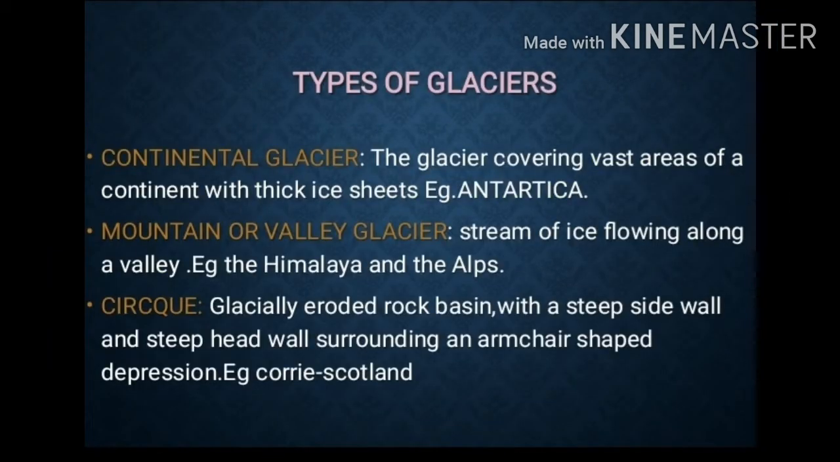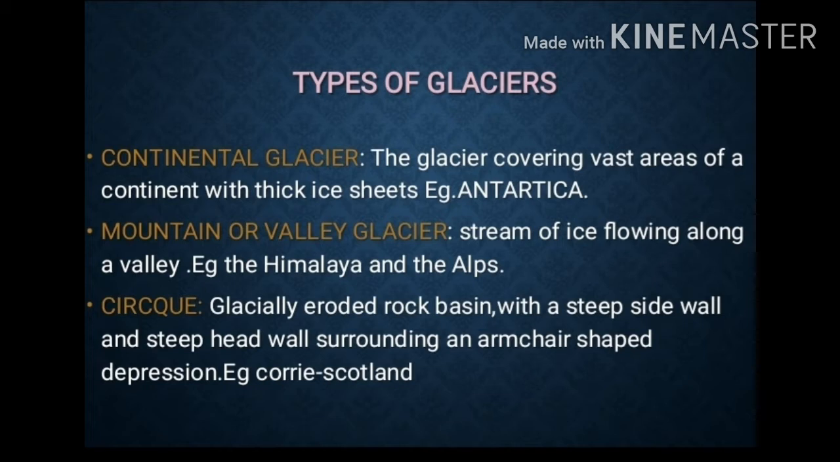Types of glacier. Continental glacier: a glacier covering vast areas of a continent with ice sheets. So a continent covered with ice sheets is called a continental glacier. Example, Antarctica.